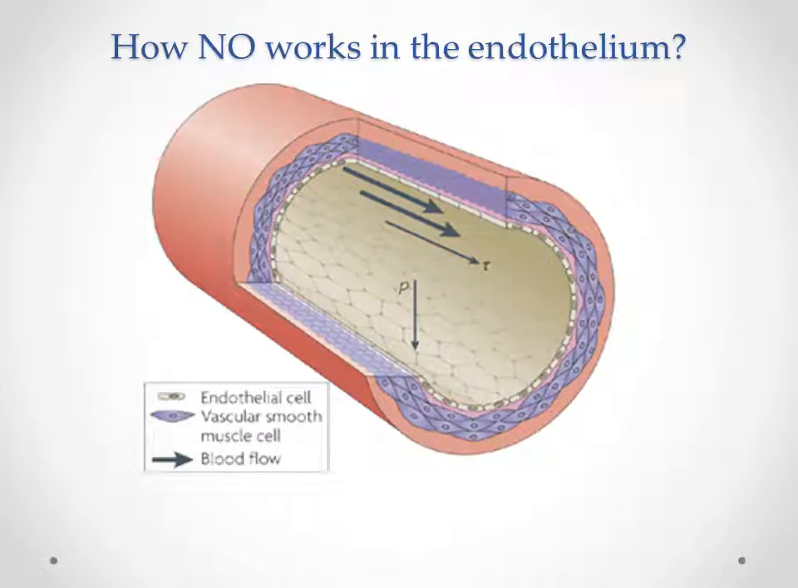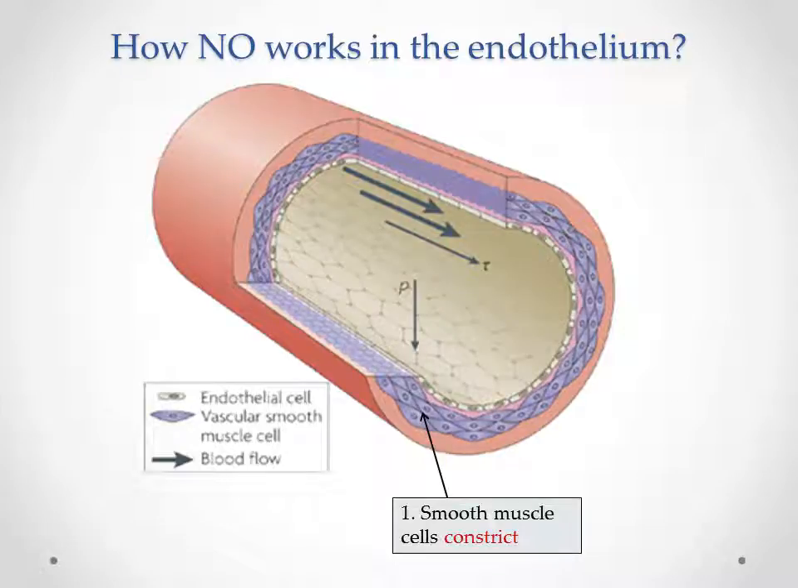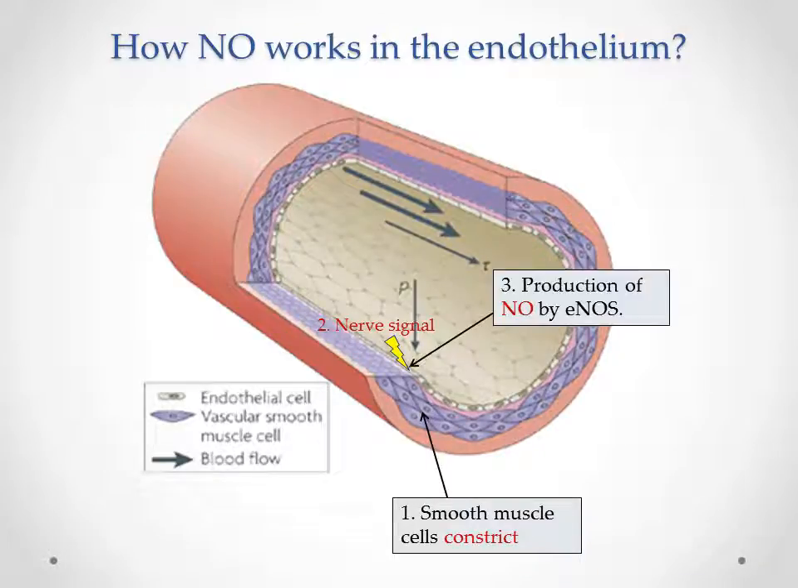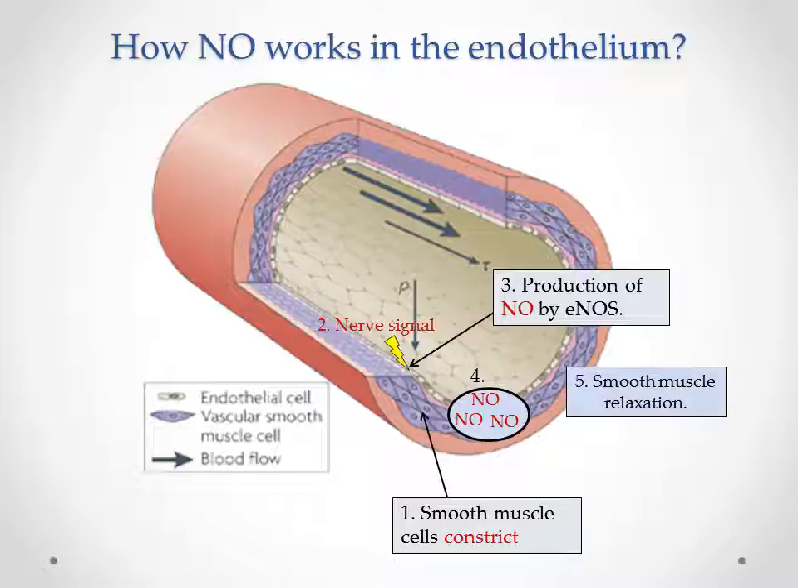How nitric oxide works in the endothelium. When the smooth muscle cells surrounding the blood vessel constrict, nerve stimulation will signal the endothelium to produce nitric oxide by nitric oxide synthase. The nitric oxide will diffuse freely to the smooth muscle cell and signal the smooth muscle cell to relax. By relaxing the smooth muscle cell, it optimizes the blood flow in microcirculation.